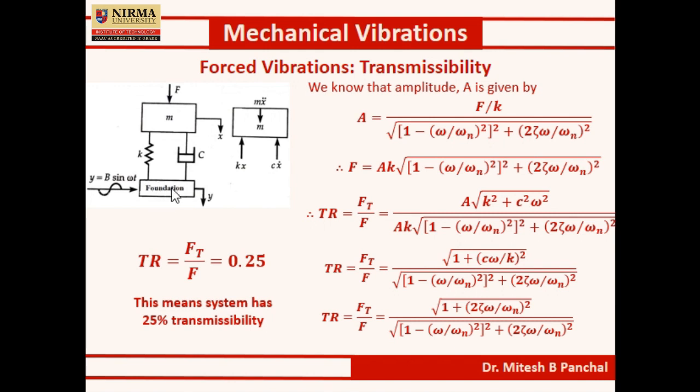So transmissibility is helpful to design the vibrating system such that the foundation, based on its type of material, remains safe. Okay, I hope this is clear. Okay, thank you.